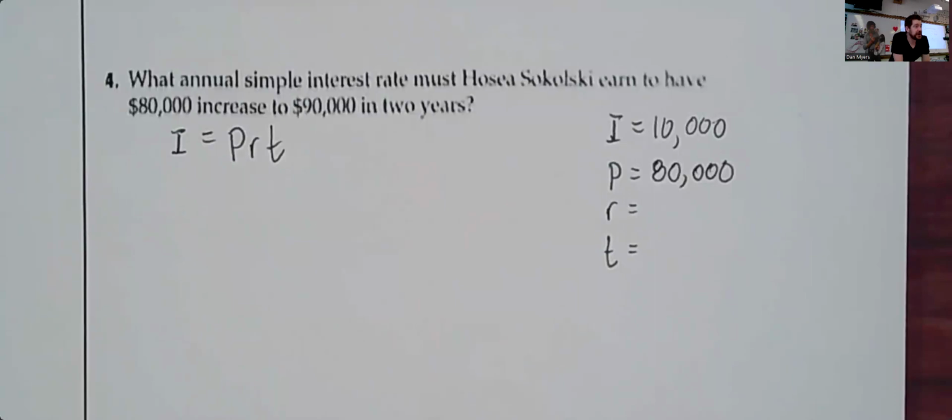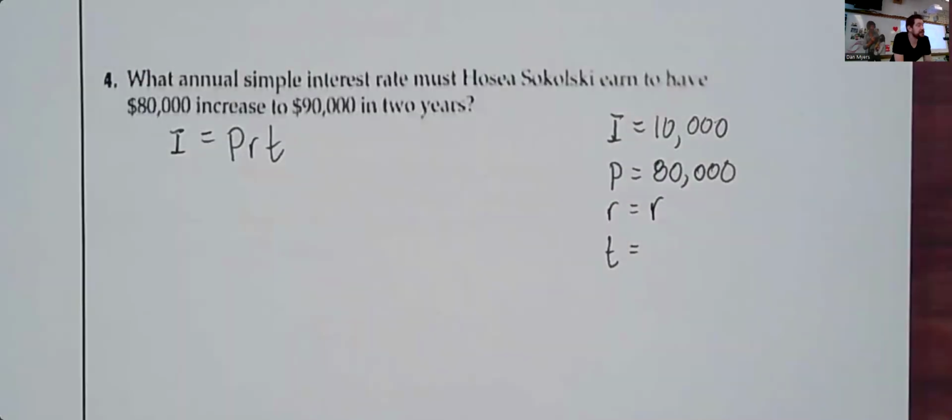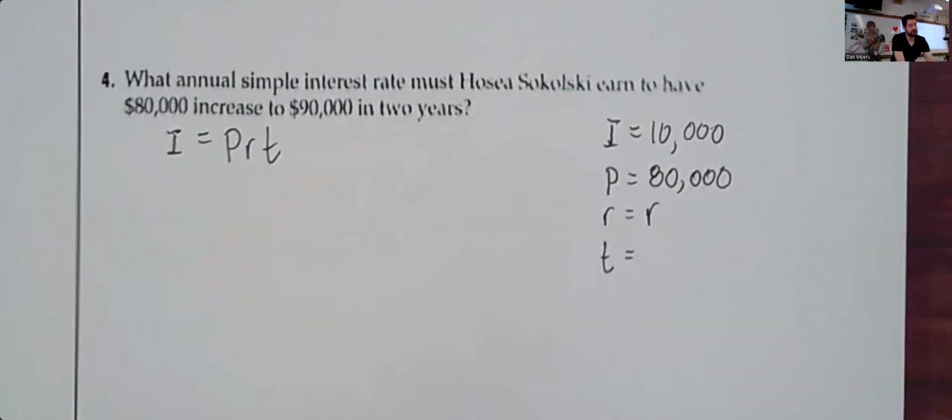Do we know the interest rate? No. So R equals R. That's our variable. And then T is just straight up 2. How do we know it's 2 and not a fraction? Because it's years. Yeah. Time is always in years. And if it just says 2 years, we can just use the number 2. Great.